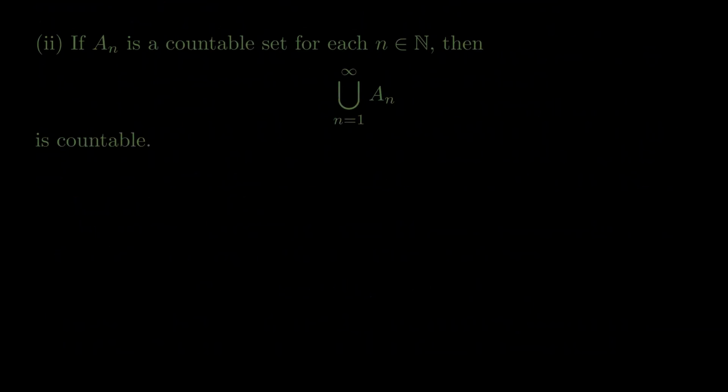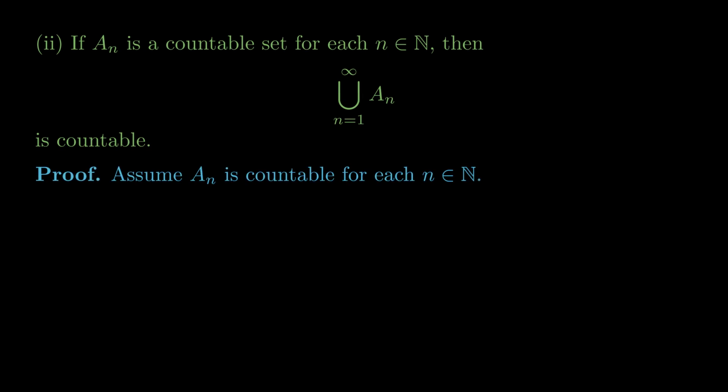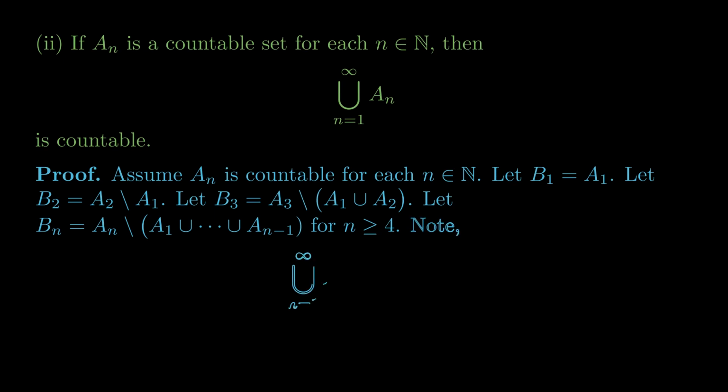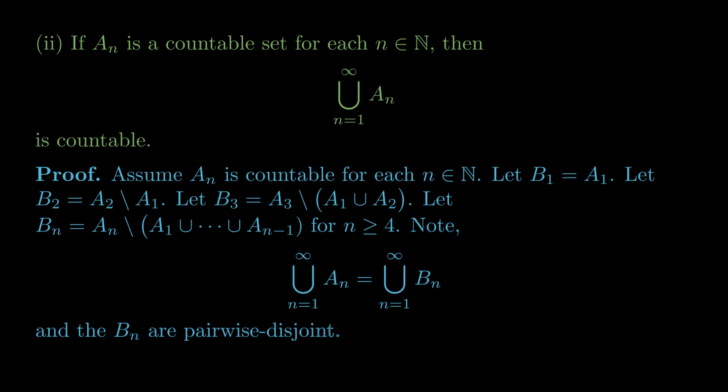For the second part, however, we can't use induction. Let's instead prove it directly. Assume An is countable for each natural number n. It will be easier to work with disjoint sets, so let's let B1 equal A1. Let's let B2 equal A2 minus A1. Let's let B3 equal A3 minus (A1 union A2). And in general, let's let Bn equal An minus the union of A1 through A(n-1). And we can note that the countable union of all the An is equal to the countable union of all the Bn. But we have the convenient property that the Bn are pairwise disjoint.